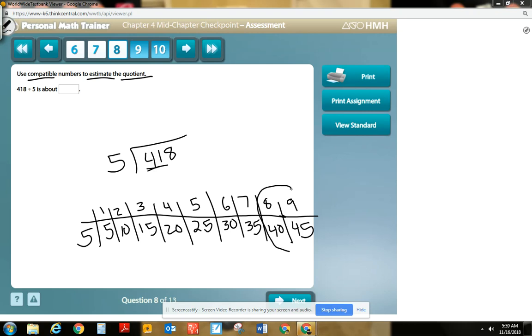So it's going to be in between here, right? Because 41 tens, the lane's right here. So I would say it's closer to 8 tens. And that makes sense. 5 times 80 is 400. And that's a pretty reasonable estimate.